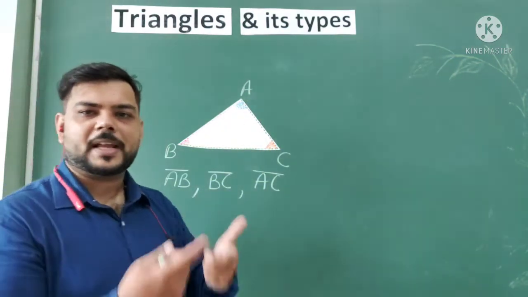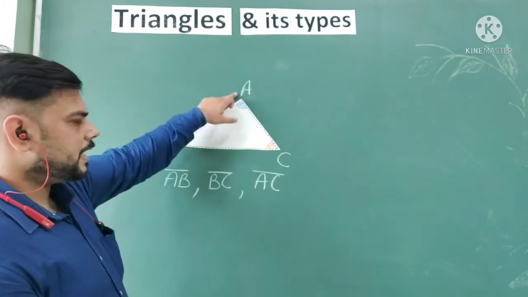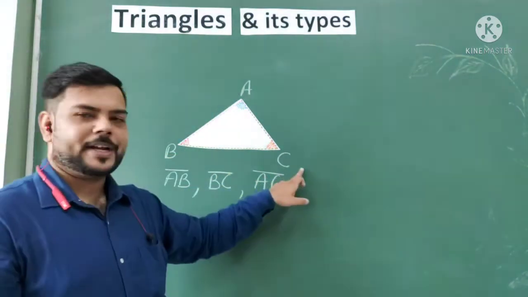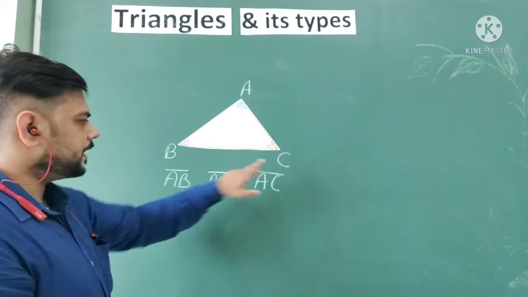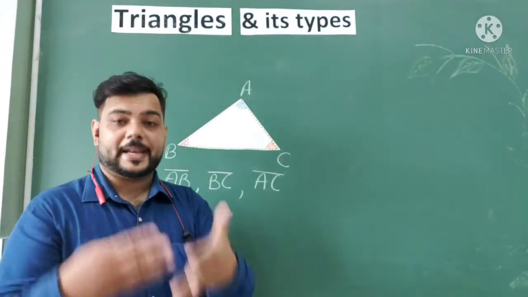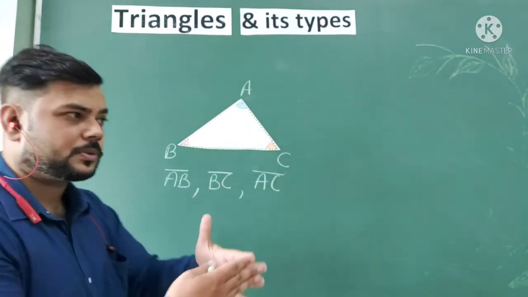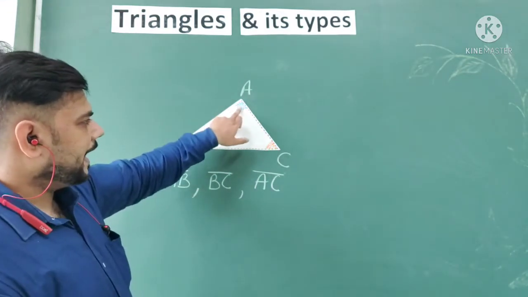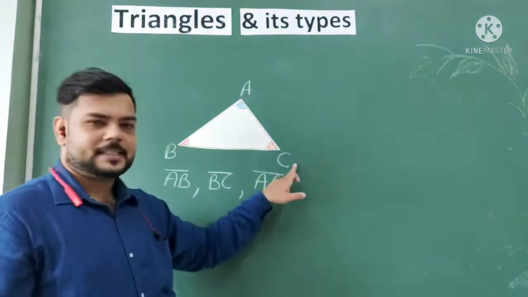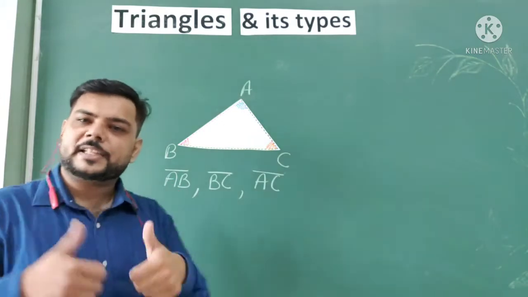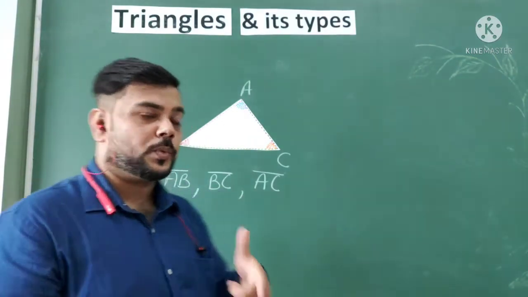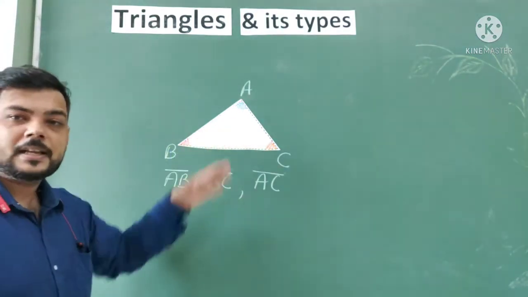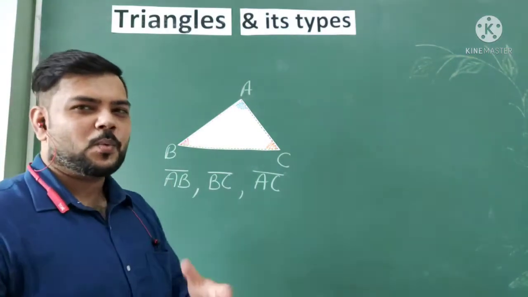Vertices means where two line segments join: point A, point B and point C. We have three points. When we talk about the angles, when two line segments meet together, that's angle A, angle B and angle C. So these are the basic concepts of the triangle: the line segments, the angles and the vertices.